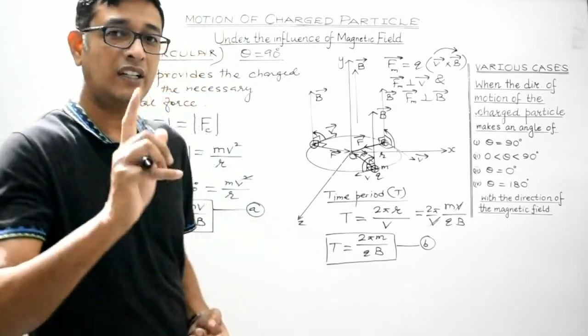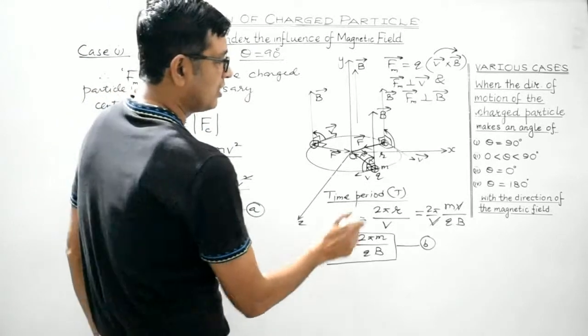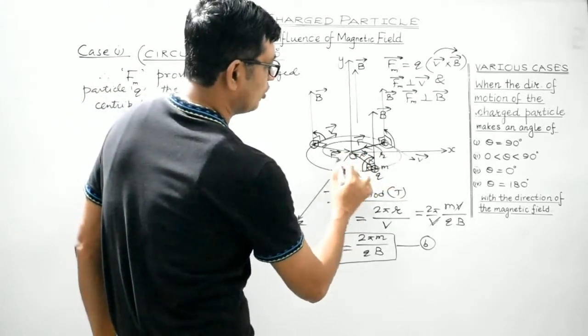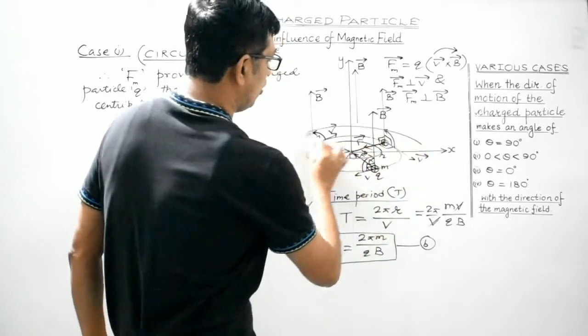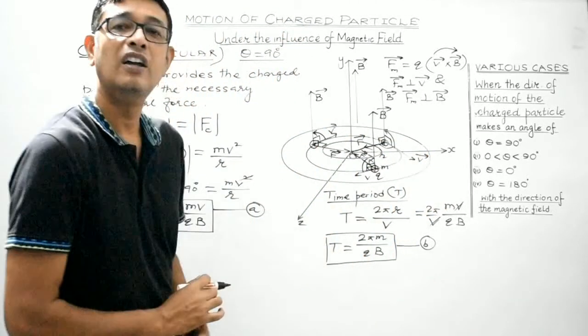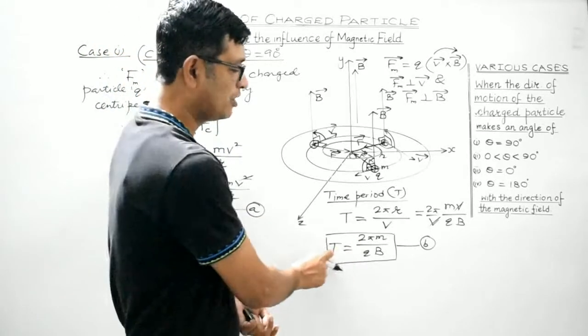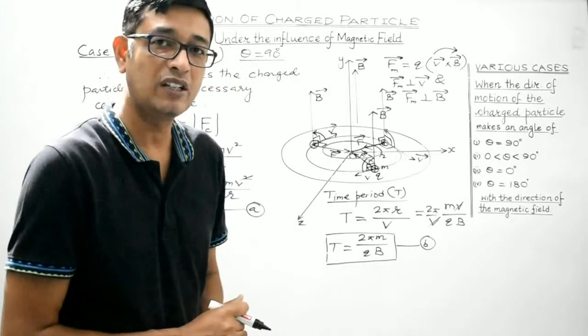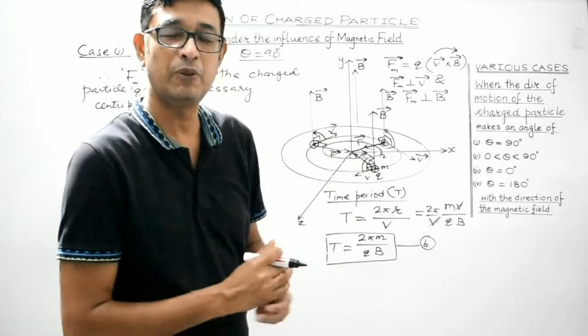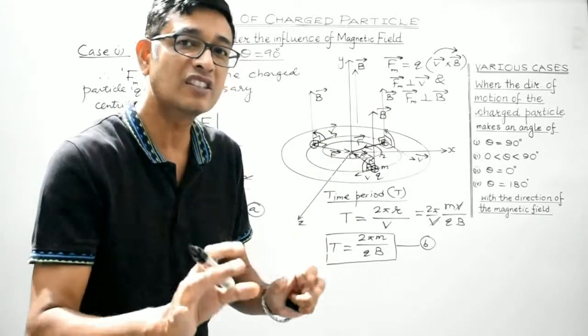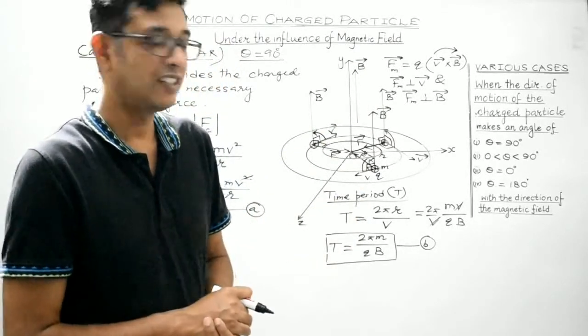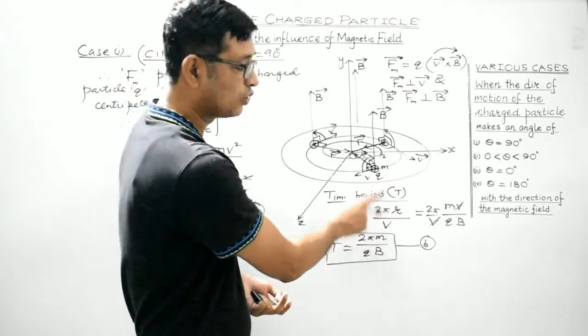Clear? What it suggests is whether the charged particle follows a circular path of smaller radius or a circular path of larger radius, in all these scenarios the time taken by the charged particle to complete one revolution under the influence of the given perpendicular magnetic field would be constant, as it is independent of both v as well as r.